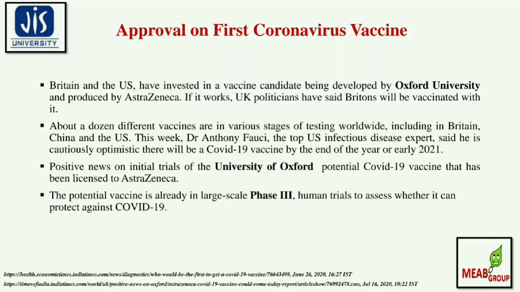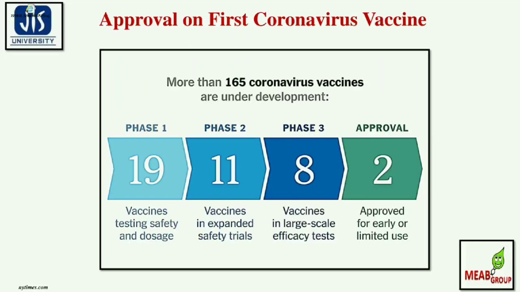About a dozen different vaccines are in various stages of testing worldwide, including in Britain, China and the US. This week, Dr. Anthony Fauci, the top US infectious disease expert, said he is cautiously optimistic there will be a COVID-19 vaccine by the end of the year or early 2021. There is positive news on the initial trials of the University of Oxford potential COVID-19 vaccine that has been licensed to AstraZeneca. The potential vaccine is already in a large-scale phase 3 human trial to assess whether it can protect against COVID-19 or not. That is a big question.